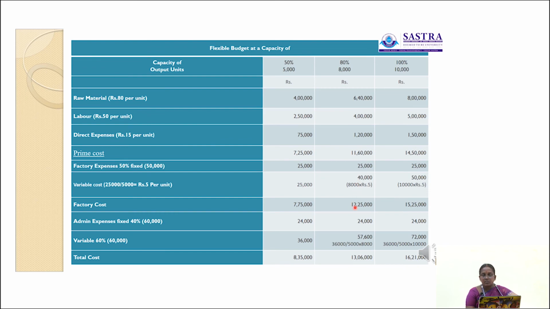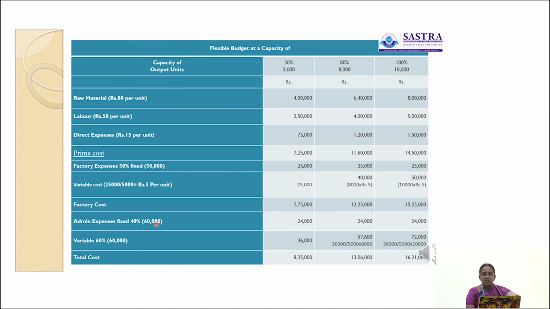Then here prime cost is 14,50,000. The total factory cost is here 75,000. So 14,50,000 plus 75,000. The total factory cost is 15,25,000. Then next we have to find out the administration expenses. Administration expenses is given for the total value is 60,000.